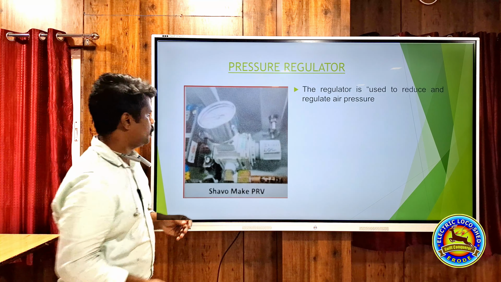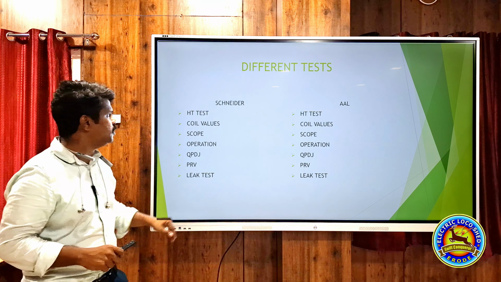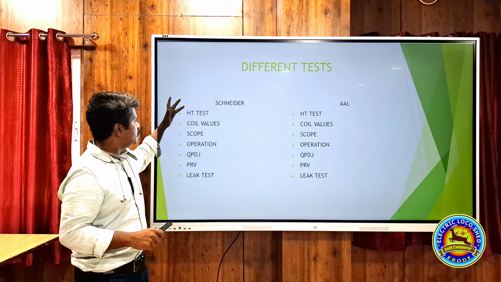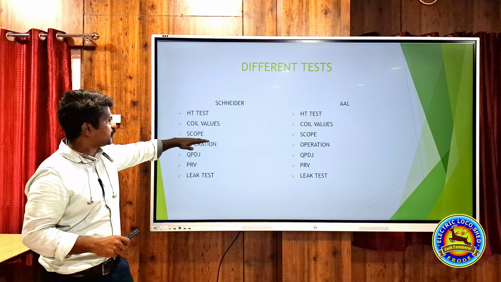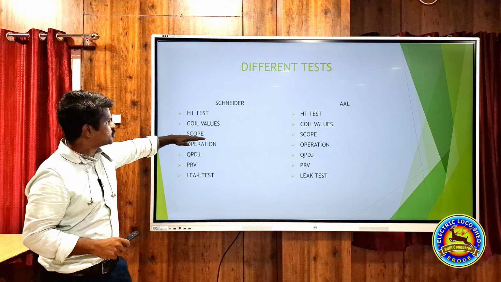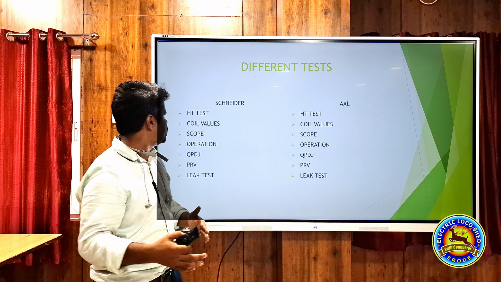In AOH, what are the tests we have to do in the VCB? It is given for Schneider and AAL. First we can say electrical: HT test, coil value, scope. This will come under electrical. And operation, QPDJ, PRV, leak test, that we can say are mechanical parameters.